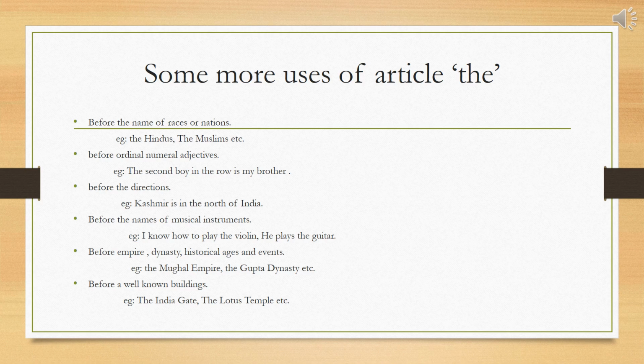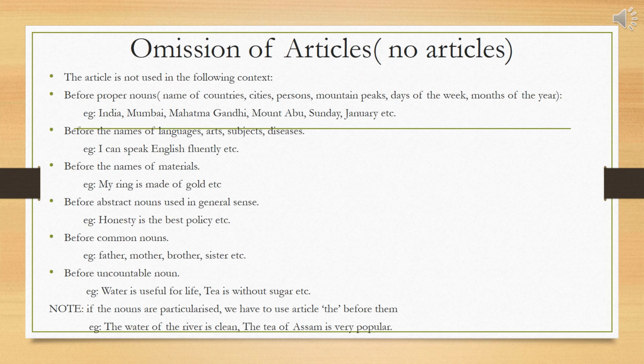Sixth, before well-known buildings. For example, the India Gate, the Lotus Temple, etc. Omission of articles, or we can say no articles. The article is not used in the following contexts.